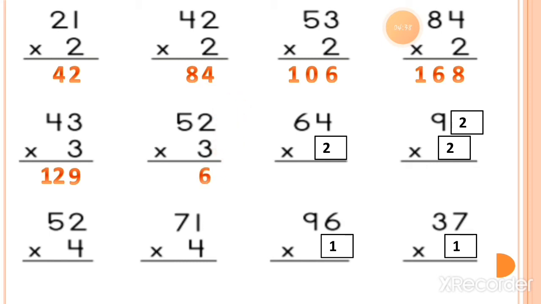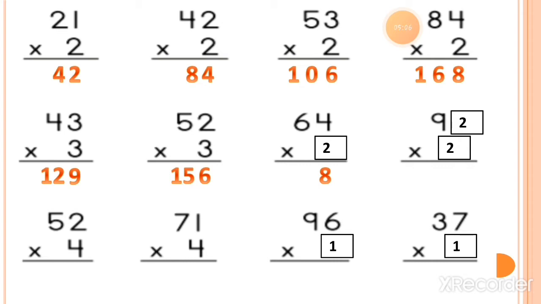Then the next one is 3 twos are. 3 twos are is equal to 6. Then multiply 3 with the tens value, which is 5. So 3 fives are is equal to 15. So the answer is 156. Now the next one, 2 fours are. So 2 fours are is equal to 8. And the next one, the tens value is 6.